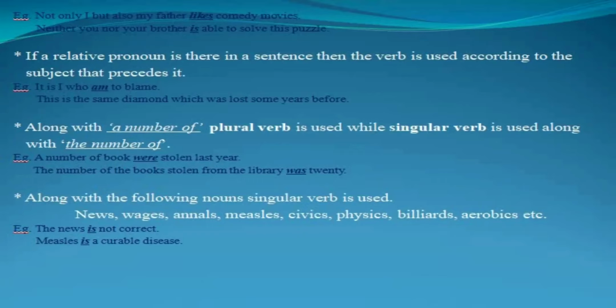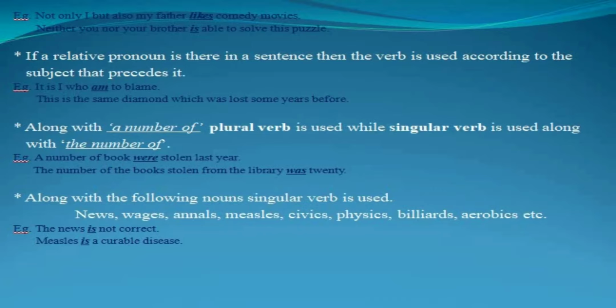So students, now we will resume our topic from this point. If a relative pronoun is there in a sentence, then the verb is used according to the subject that precedes it. It means if a relative pronoun is there in a sentence, then we must use the verb according to the subject which comes just before the relative pronoun. And the relative pronouns are who, whose, whom, which, when, where, what and that.